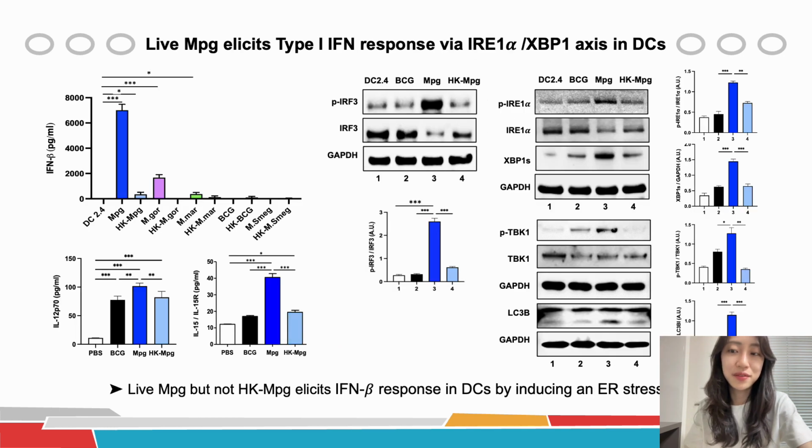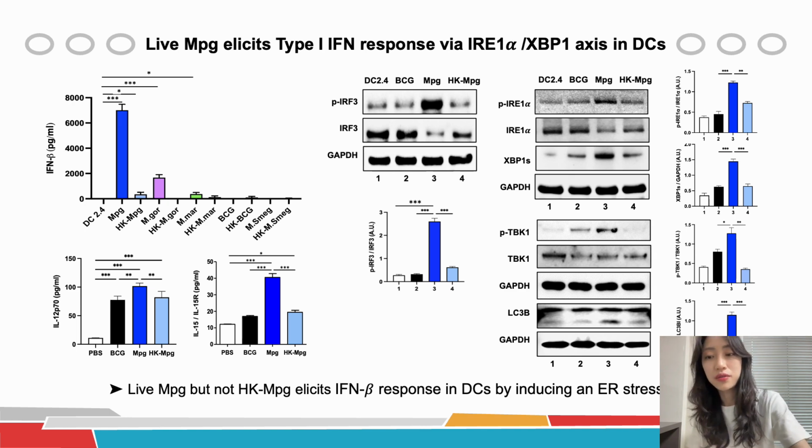Based on these findings, we investigated whether live MPG induces enhanced cytokine production in DCs that mediates NK cell activation. We tested several mycobacterial strains to compare the production of interferon beta and found that live MPG elicited a strong interferon beta response compared to any other strains. And we also detected enhanced IL-12 and IL-15 production in live MPG-infected DCs.